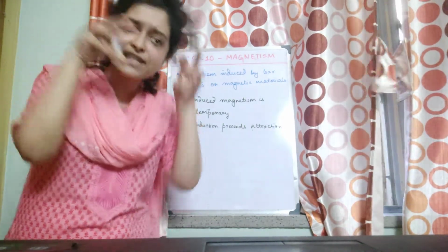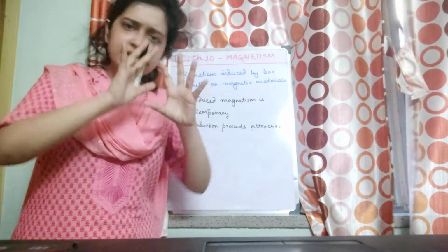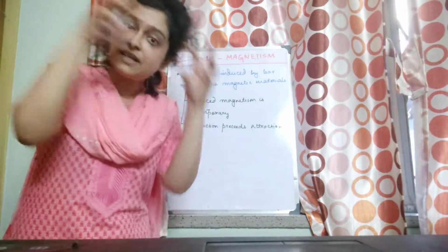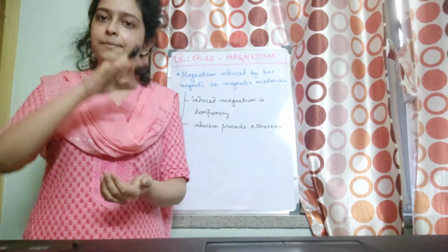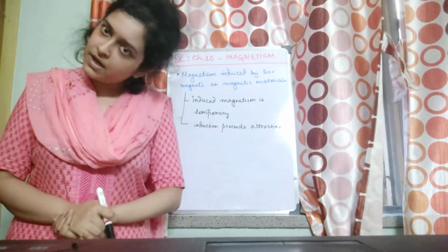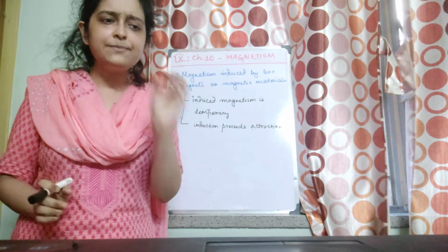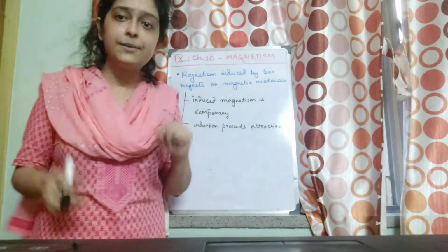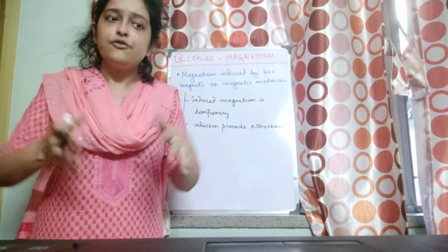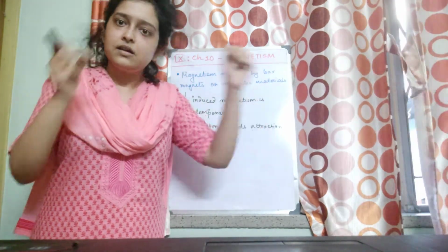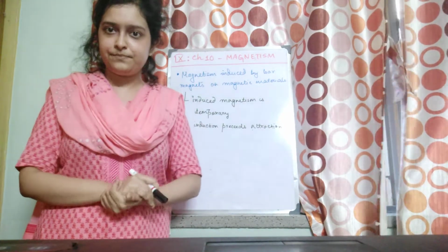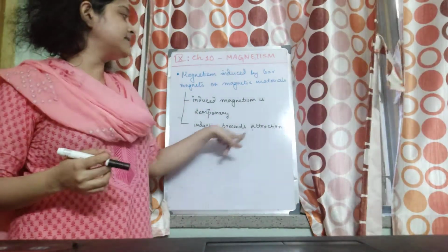Magnetism has been induced in the magnetic material. It was not initially a magnet. The coin was not a magnet. Magnetism was induced in it by the original magnet, so it behaved as a temporary magnet. Induced magnetism is temporary because as soon as we remove the original magnet, the coin lost its magnetic property. So it's temporary. And induction precedes attraction.